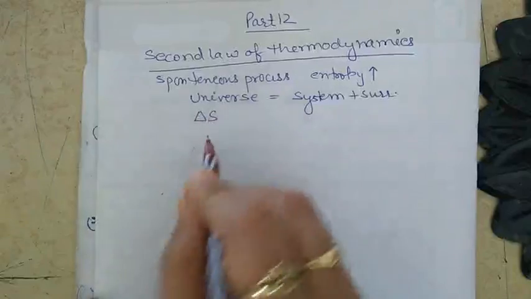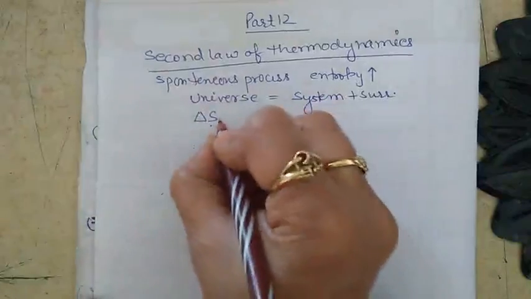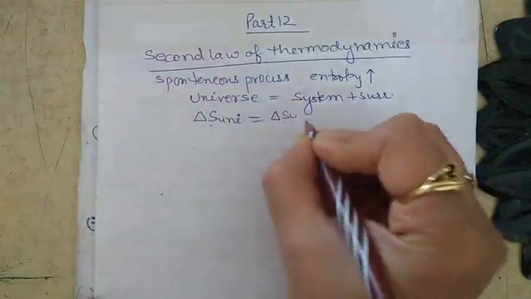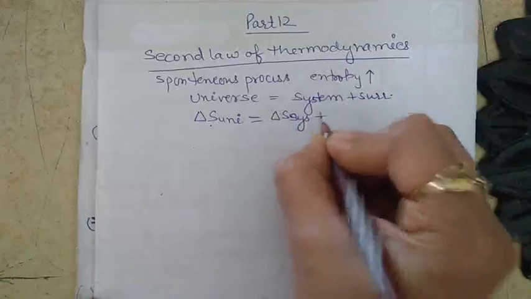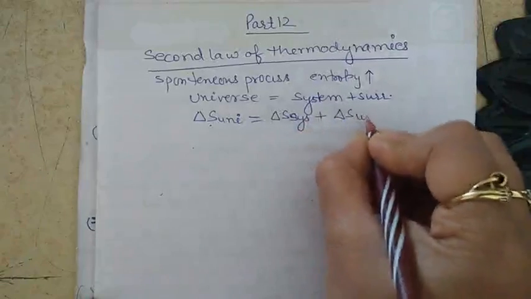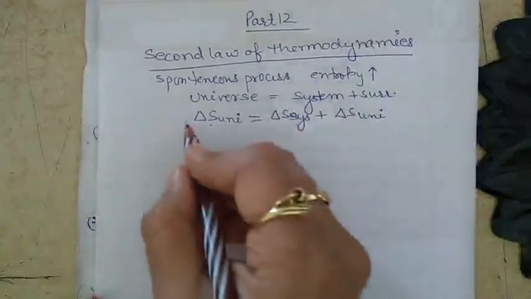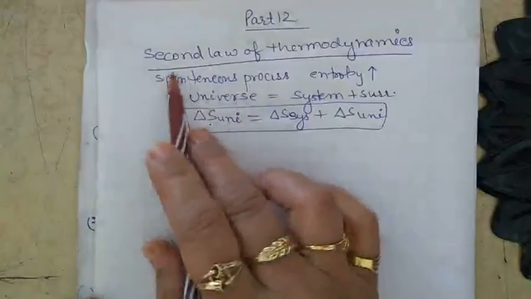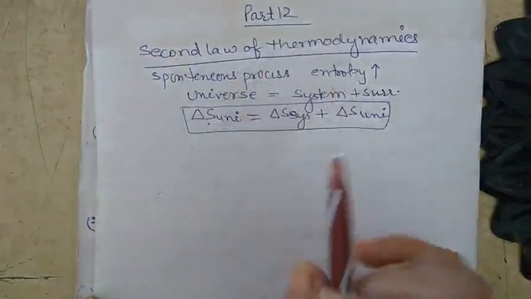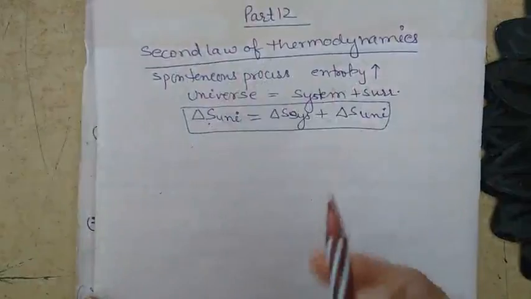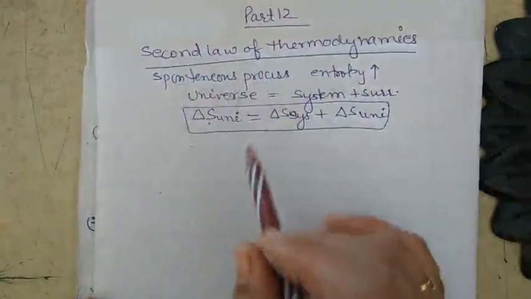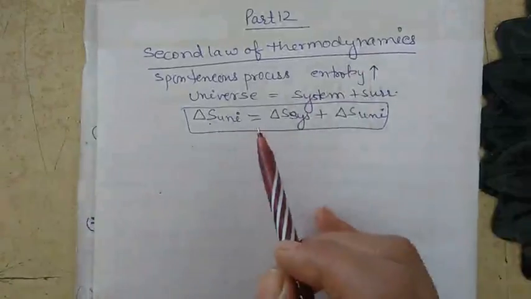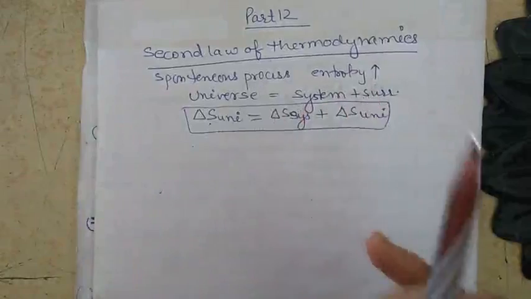Therefore delta S universe, the change in entropy of the universe, is equal to delta S system plus delta S surrounding. So this is the statement, the definition for the second law of thermodynamics.